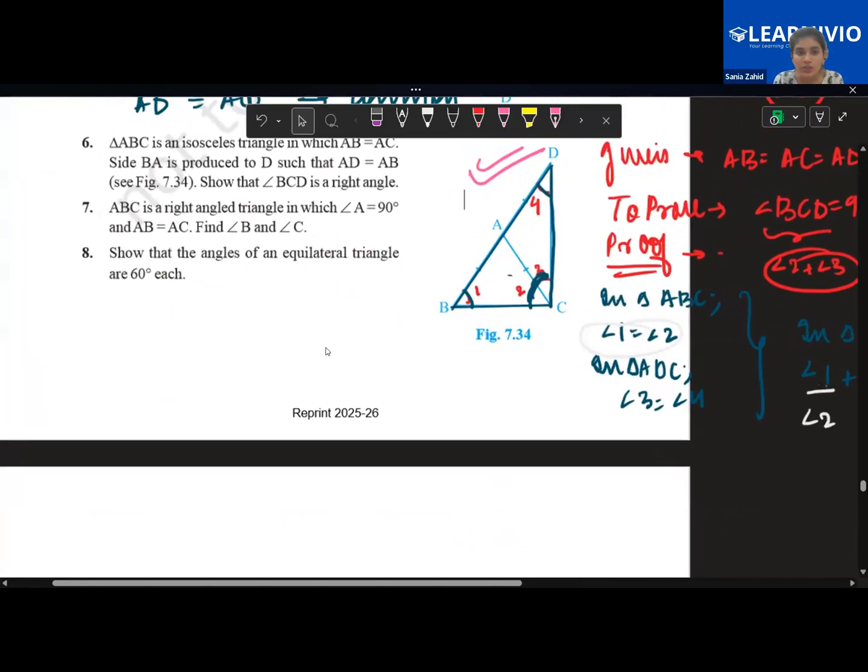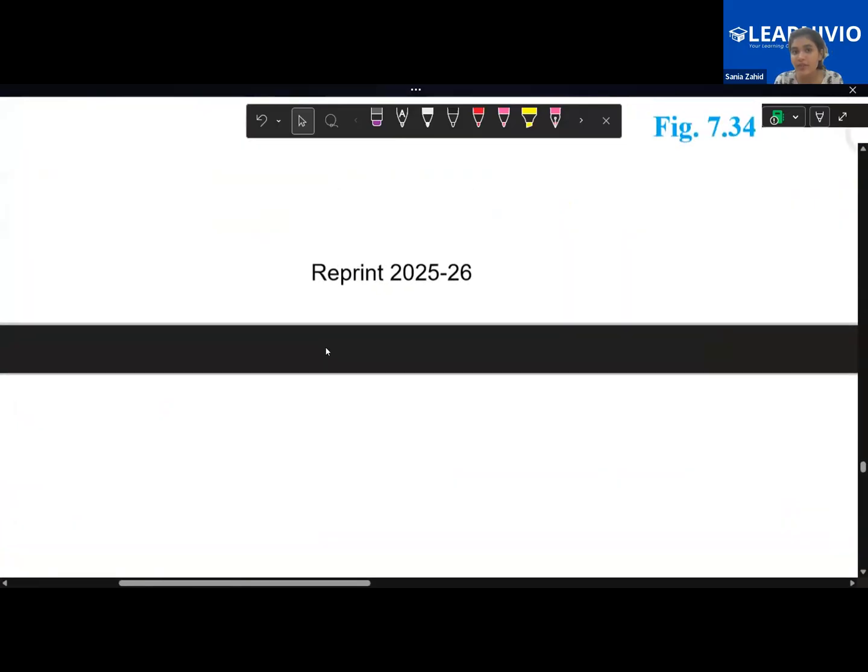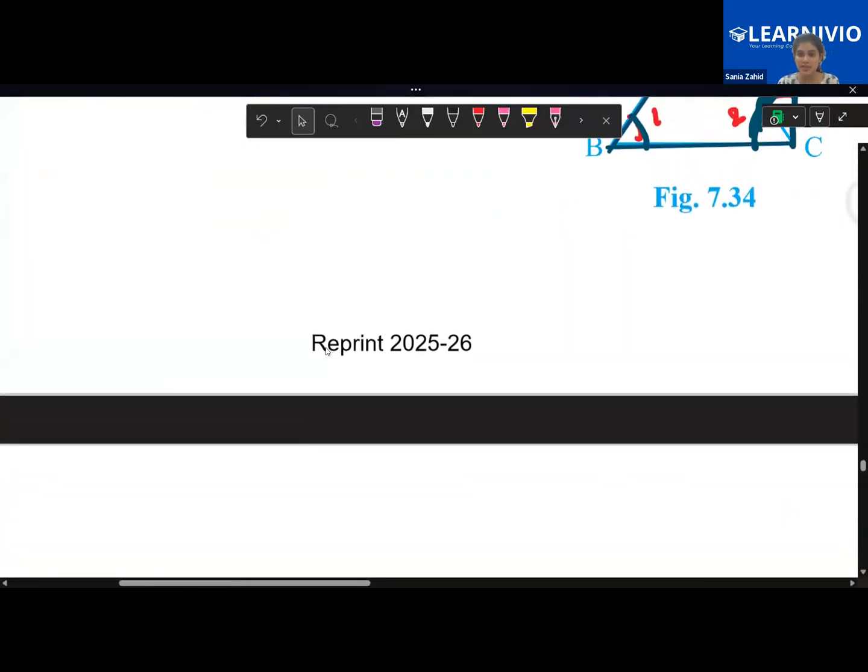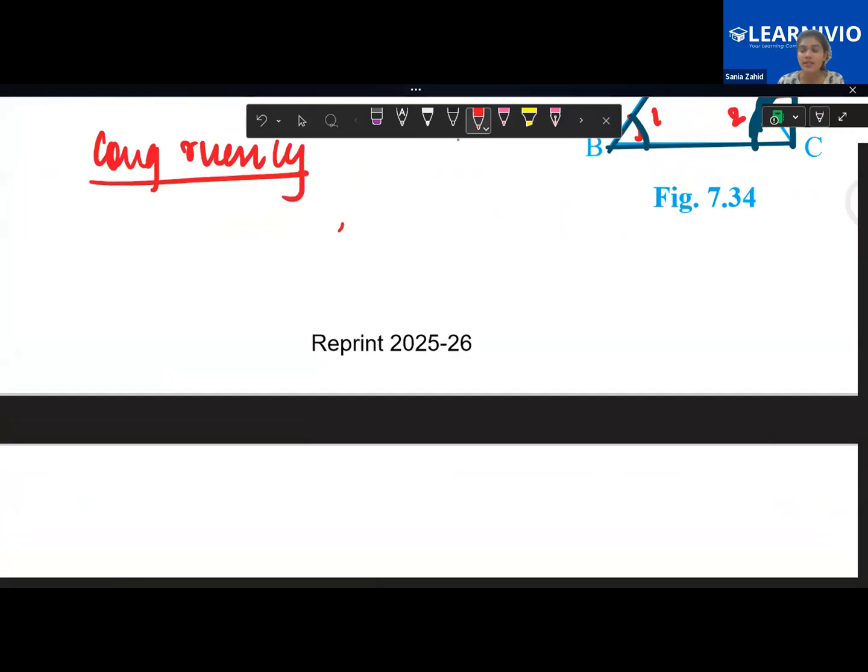Vidil, just look very carefully and everyone focus on the board. I'm just explaining the basics. Basically, this chapter deals with congruency. What is the basic meaning of congruency? It means that whenever you have two 2D figures, for example, this is a square and this is another square. This has a side of 5 centimeter.